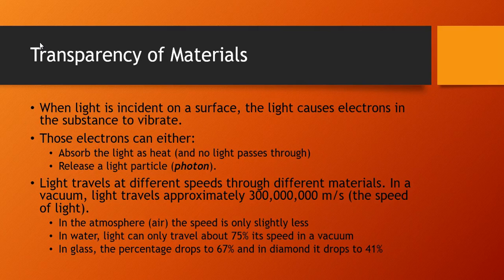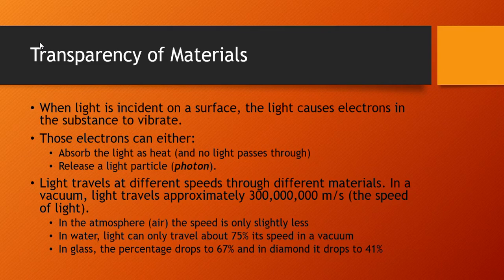Now, though Einstein is best known for his E=mc², that's not why he received a Nobel Prize. Einstein received his Nobel Prize for his paper on the photoelectric effect, which showed that light incident on a piece of metal could interact with the atoms in the metal, with the electrons in the metal, and knock them off of the metal. Thus, he was able to show that light can behave both as a wave and as a particle. But in general, the wave nature of light is what we most observe. And because light is a wave, it will travel at different speeds when it travels through different materials.